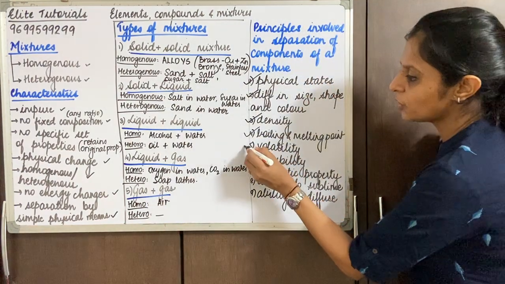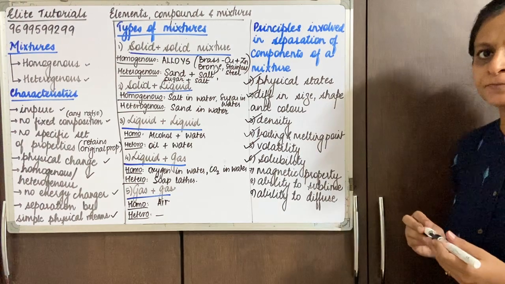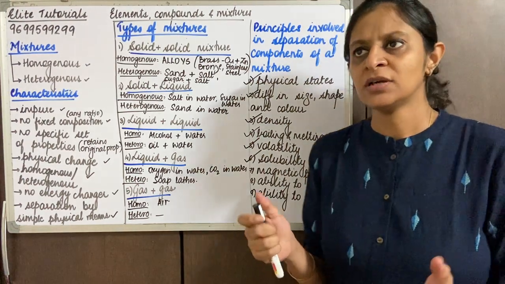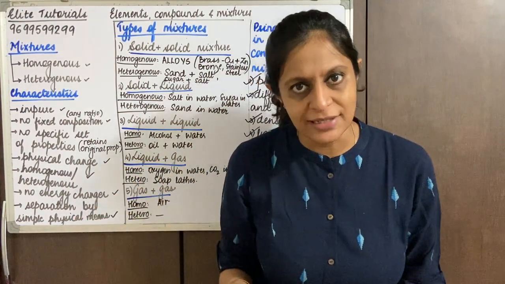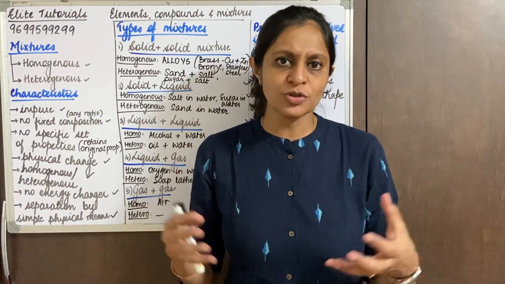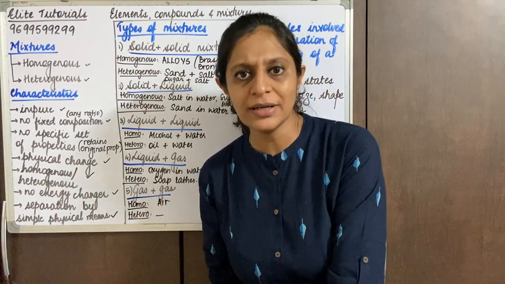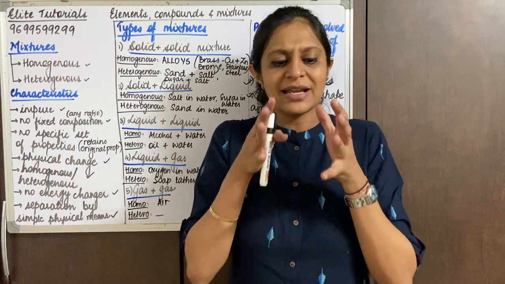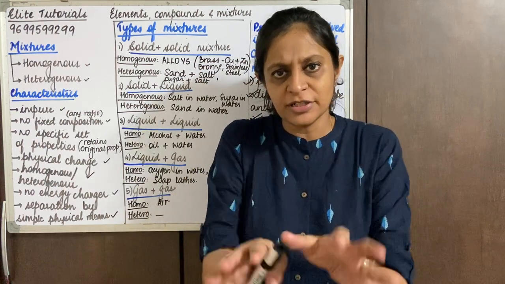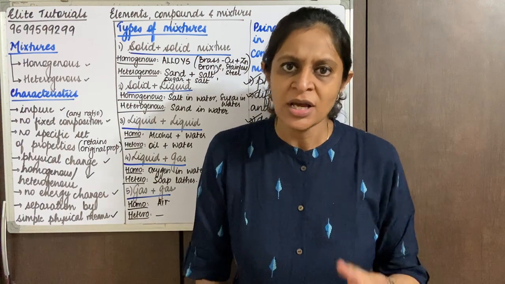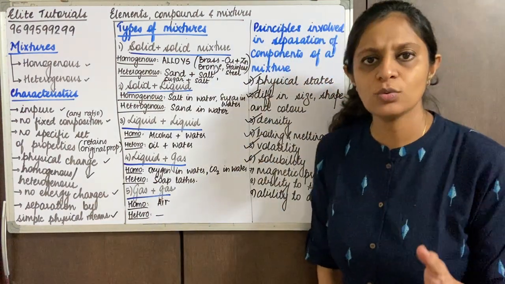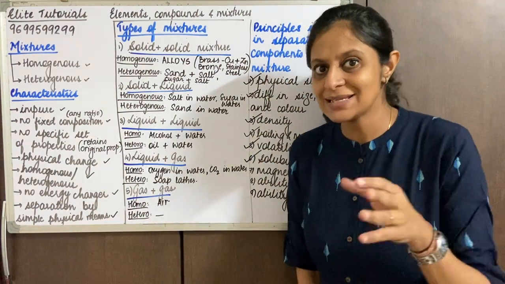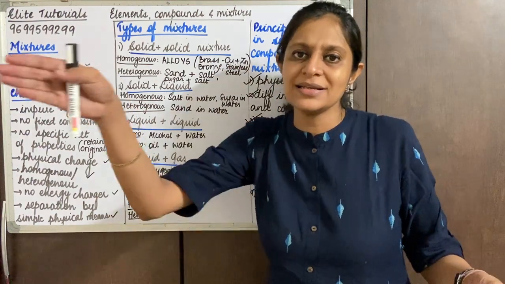Now the next one, when we talk about solubility, very simple. That could be possible for two solids. When I have a mixture of two solids, one solid is soluble in a solvent, the other solid will not be soluble in a solvent. So basically I've used the criteria of solubility to separate the two components. Maybe if I talk about sand and salt, sand is insoluble in water but salt is soluble in water.